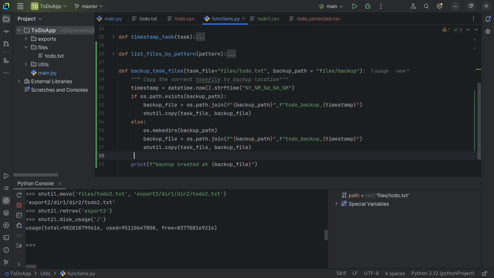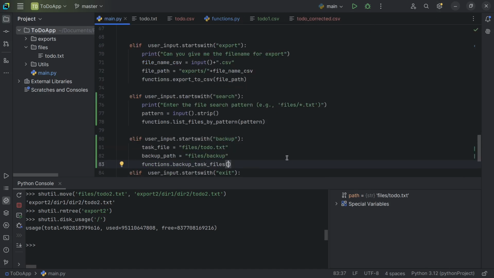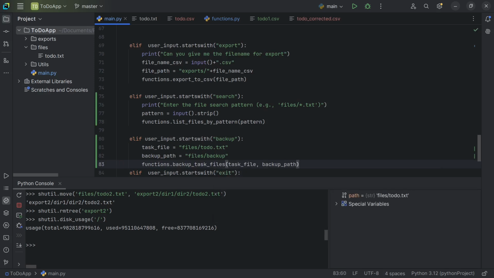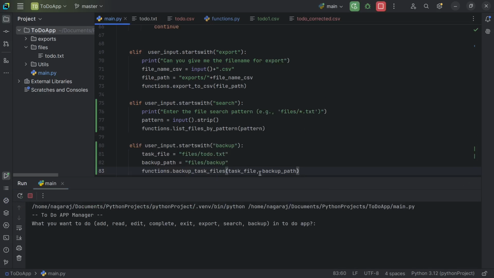Now we have the backup path created and the backup file created. Now let me go to main.py. I need to call this function by giving the task file and the backup path. So that's it. Let's run this function.